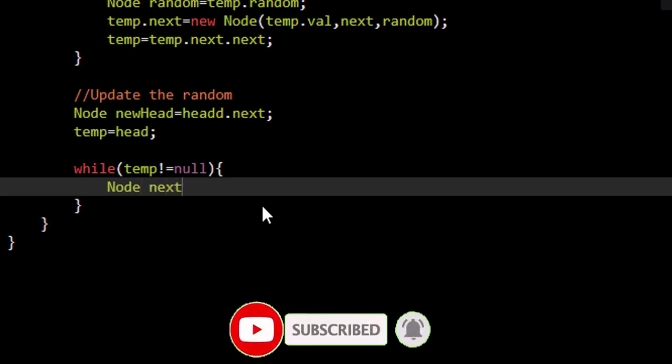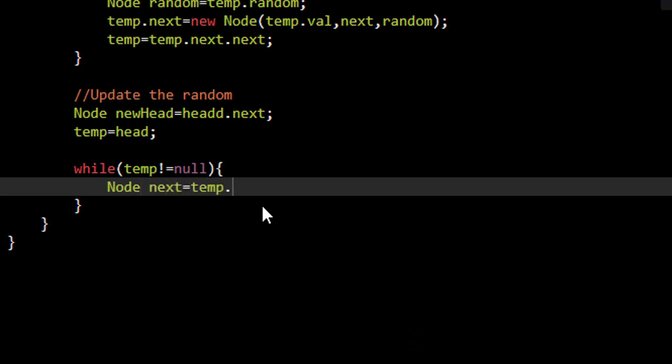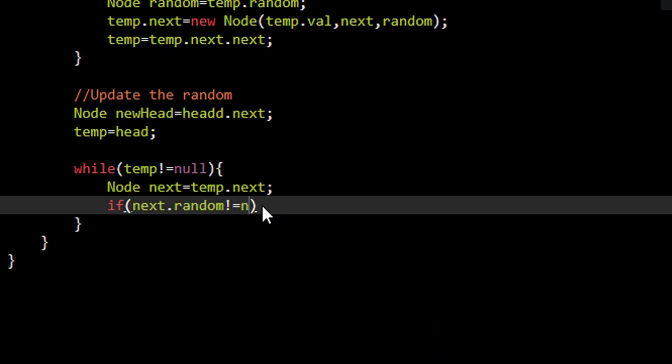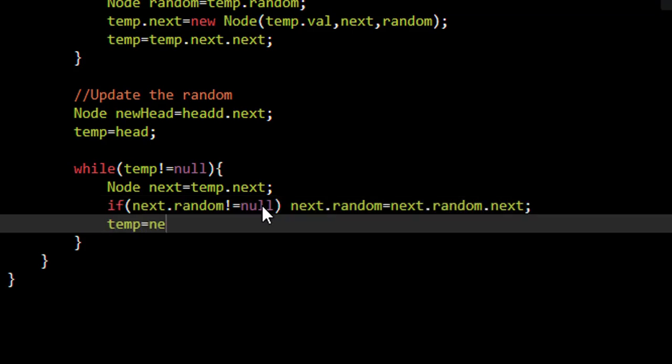We'll take the next pointer that the temp is pointing to, and this next is the copy node that we are working with. So if next.random is not null, that is, the random pointer this next is pointing to is not null, in that case we are sure that it points to a node and we just need to move that to the next of this random node. So now next.random will become next.random.next. We now move the temp to next.next, or you can also write temp.next.next. That is one and the same thing.